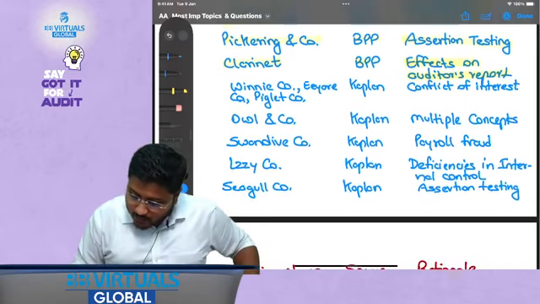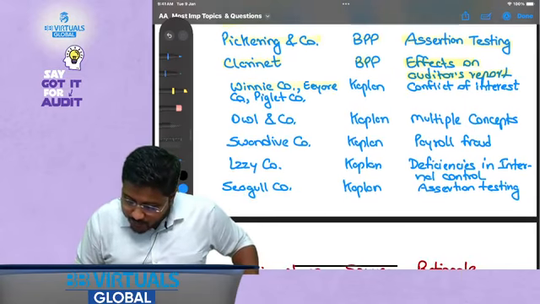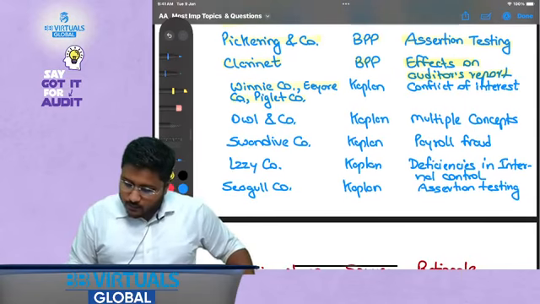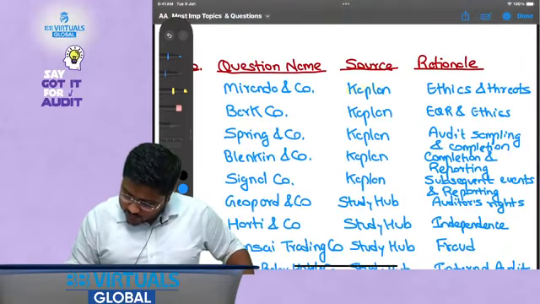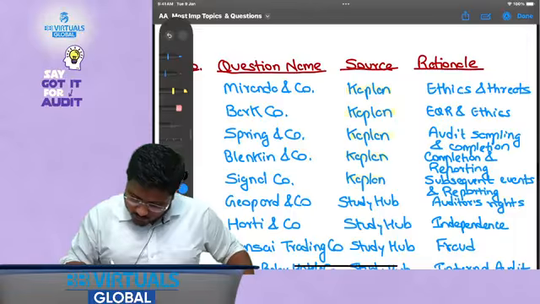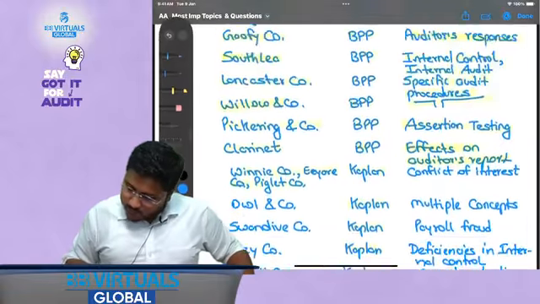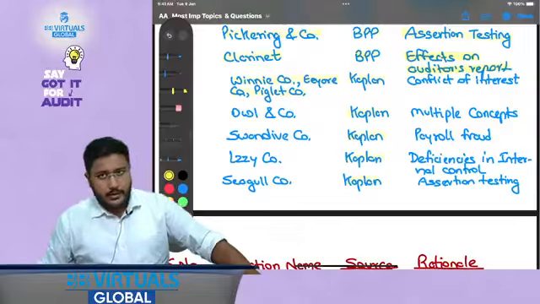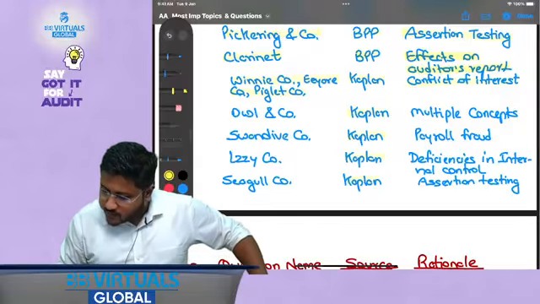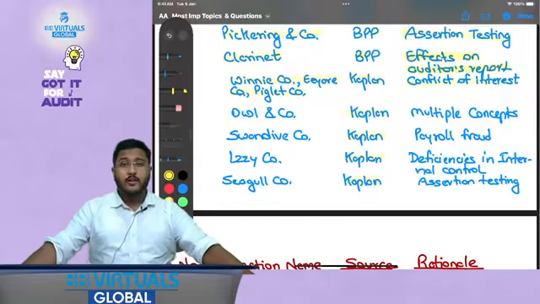Then we will come to Kaplan, where Winnie Company, Eeyore Company, Piglet Company are there. Starting from this question till, I think, how many questions? Till the 20th question. The questions are from Kaplan only. So Winnie Company, Eeyore Company, Piglet Company. Why have we selected this question? Because it talks about conflict of interest.